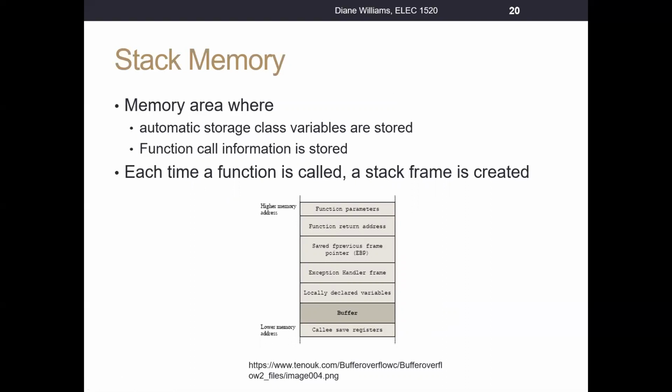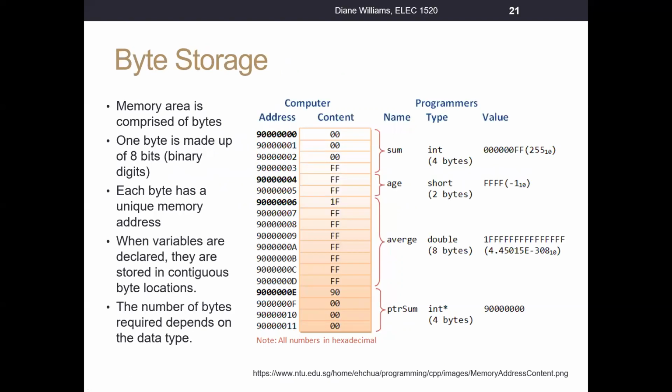We don't need to remember, we haven't talked about exception handler, so ignore that. But for our functions, we know that we work with parameters, they'll get stored in memory. Return address, so when we call a function, the program needs to know where to return when that function finishes running. And then any locally declared variables within our function will get stored out in this stack frame. We don't go into great detail there. What's important is we'll talk a little bit in the future when we get to pointers about memory addresses. Everything on a computer is stored in a byte.